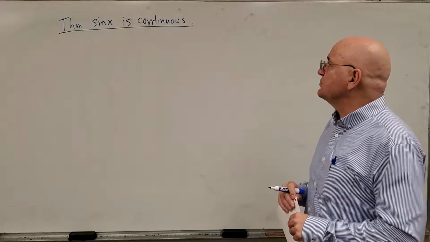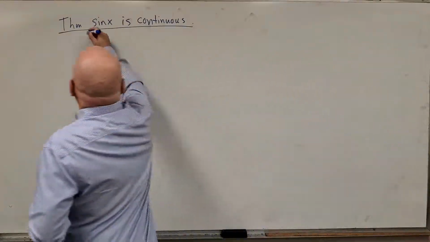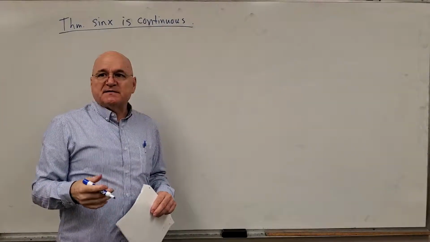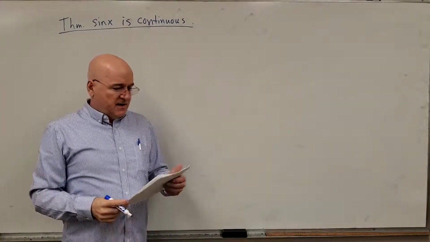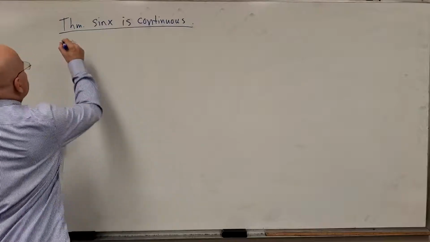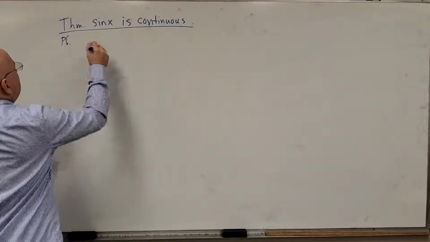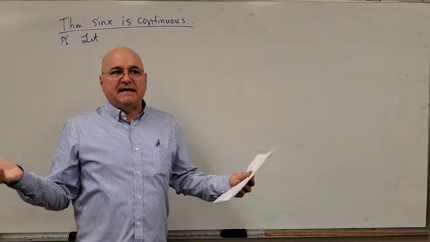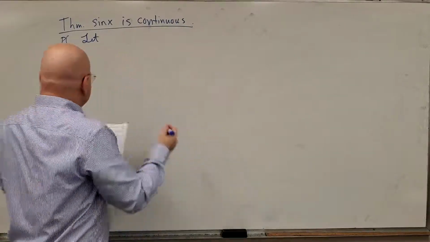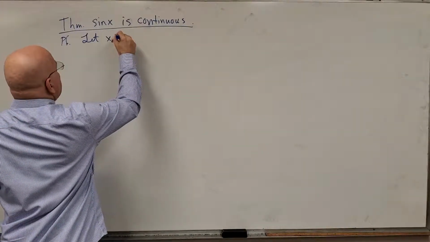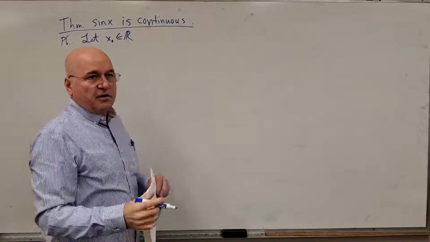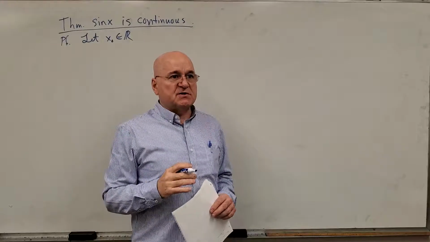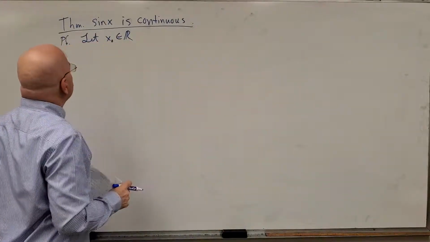Well, now let's move to a trig function. Theorem. Sine x is continuous, which means it's continuous at every point on the real line. Let's take a look at the proof. Well, in order to prove it's continuous everywhere, we first just take any arbitrary point. Let x naught be an element of R. We'll prove it's continuous there. Since x naught was chosen arbitrarily, we will have proven the theorem.